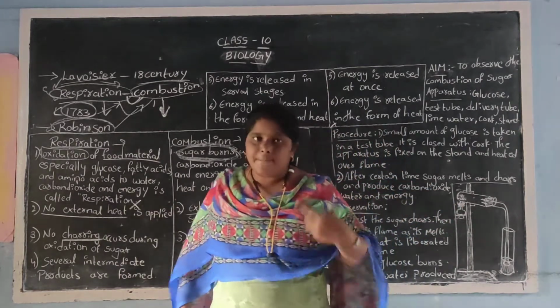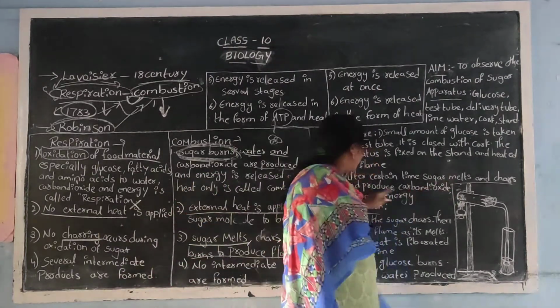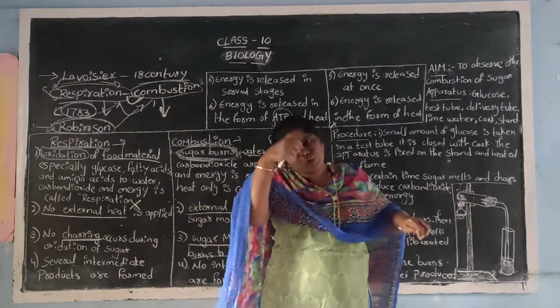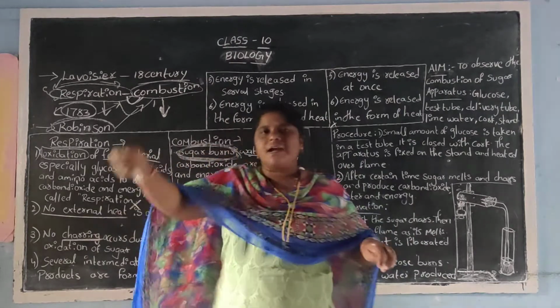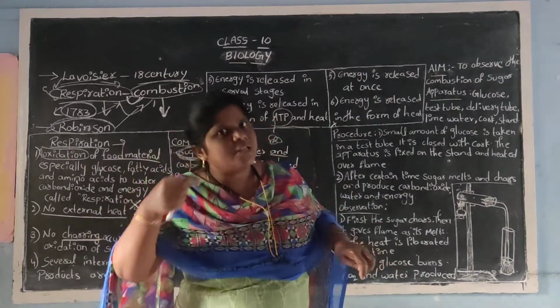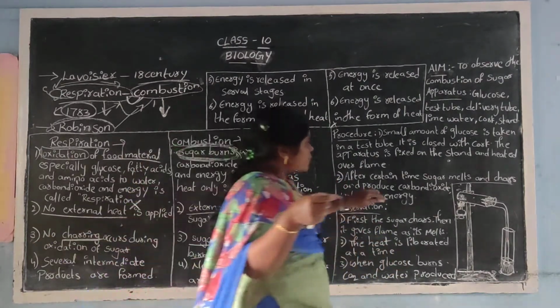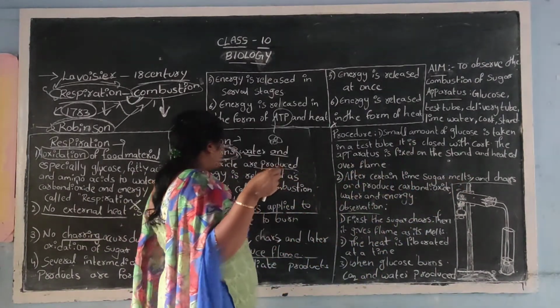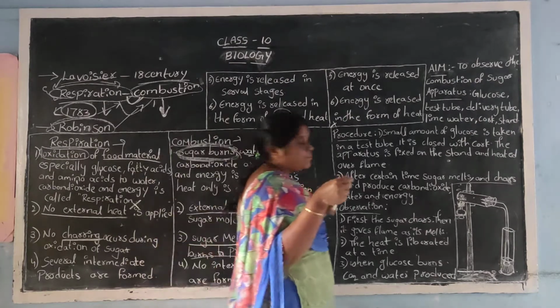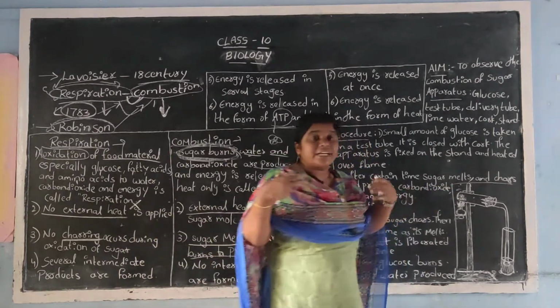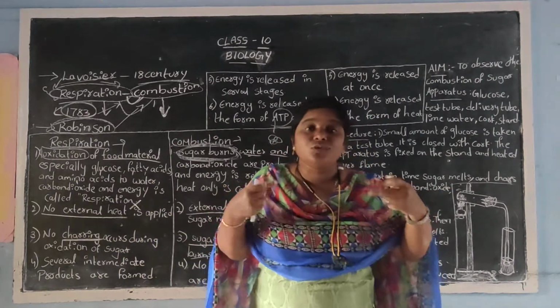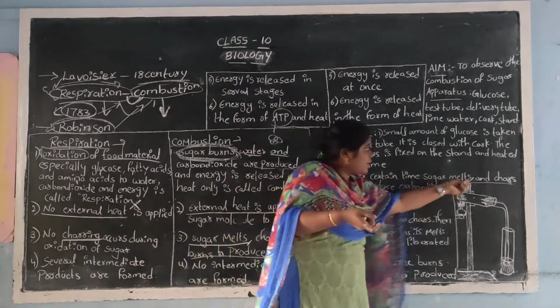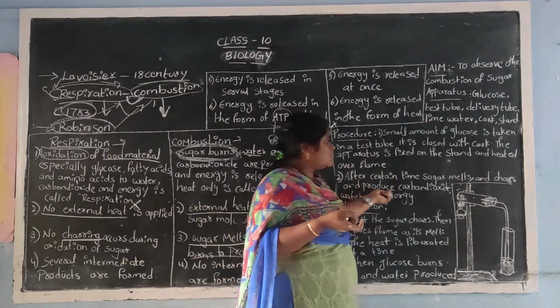The sugar melts. If you continuously supply heat, what will happen? First of all, the sugar will melt, as we have mentioned in the points. Later on, it becomes char. It becomes black, we have to check it. So it will char and produce.